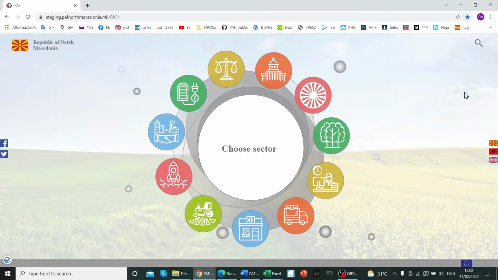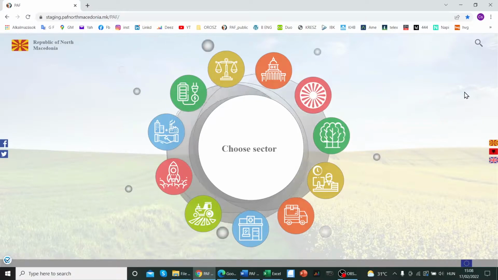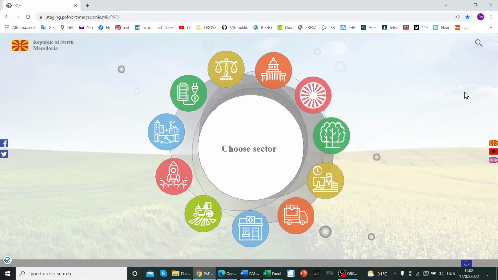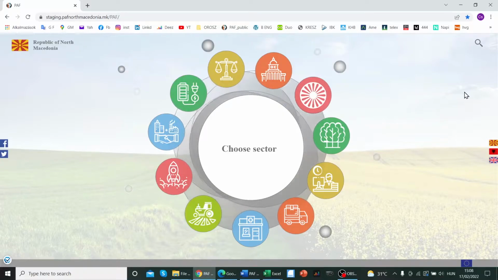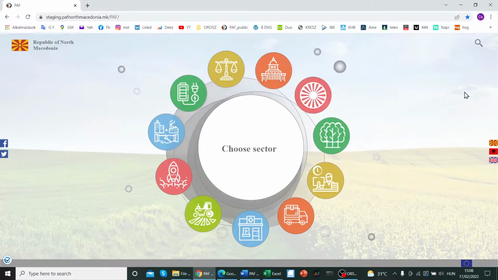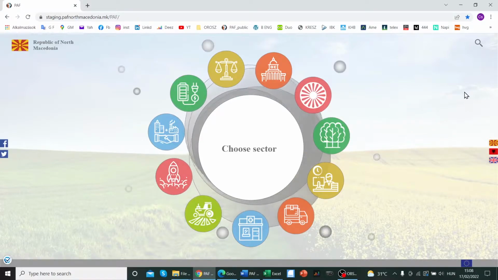We have two aims with this presentation. First of all, we would like to show you the website we developed for the Performance Assessment Framework. And secondly, we would like to show you in a very practical way how you can update the values of the indicators for which you are responsible, and which you need to update in the future.